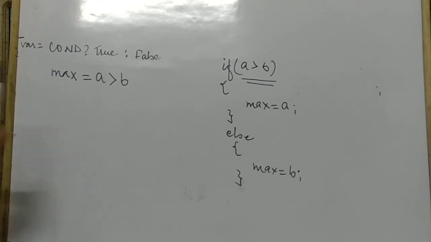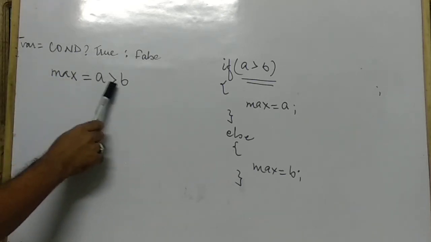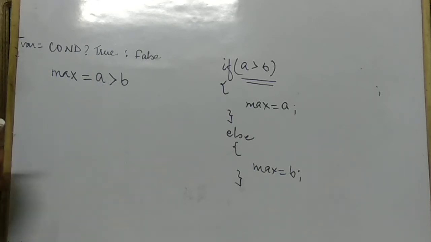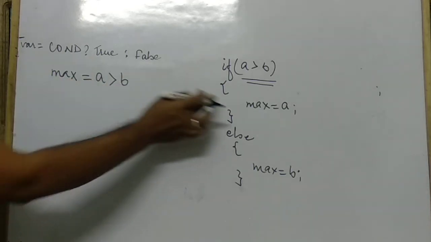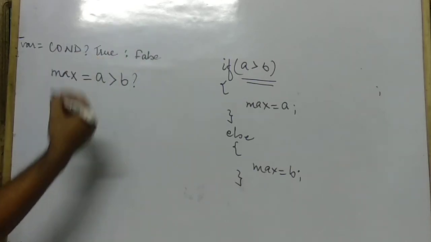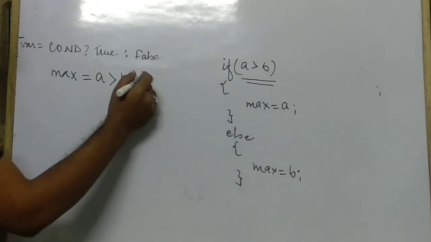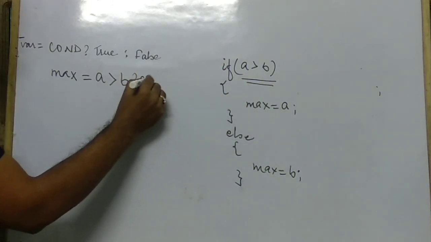Now what do we have to write for true? That means if this condition is true, what is going to be stored in max? Max equals a. So no need to write the complete max equals a; we are going to store a. So right here after the question mark, a.